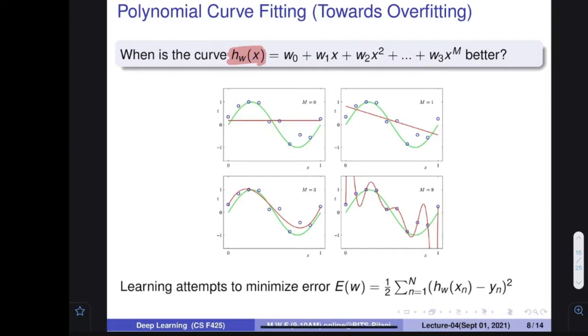If you have a feature, and here only one dimensional feature is there. Okay, let's assume that only one dimensional feature is there, and the model is w0 plus w1x plus w2x square plus w3x cube dot dot and wm x to the power m.